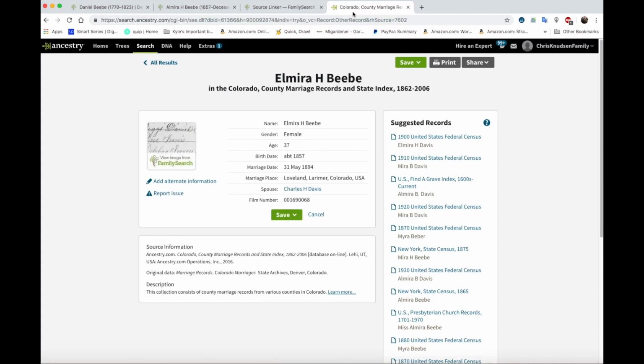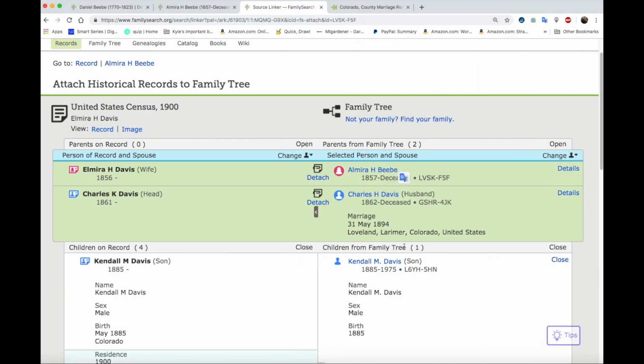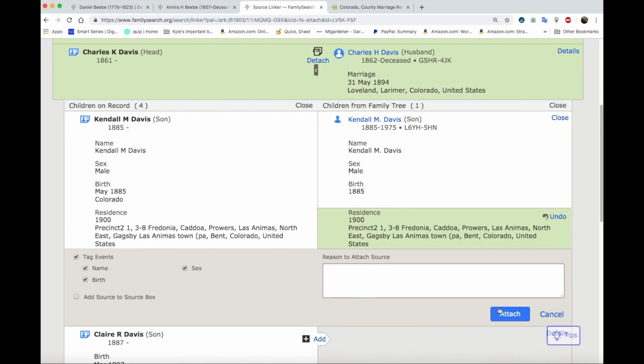So we are going to accept this, but we're going to change his birthplace, and we're going to make it May 1885. So we've got residence, attach.